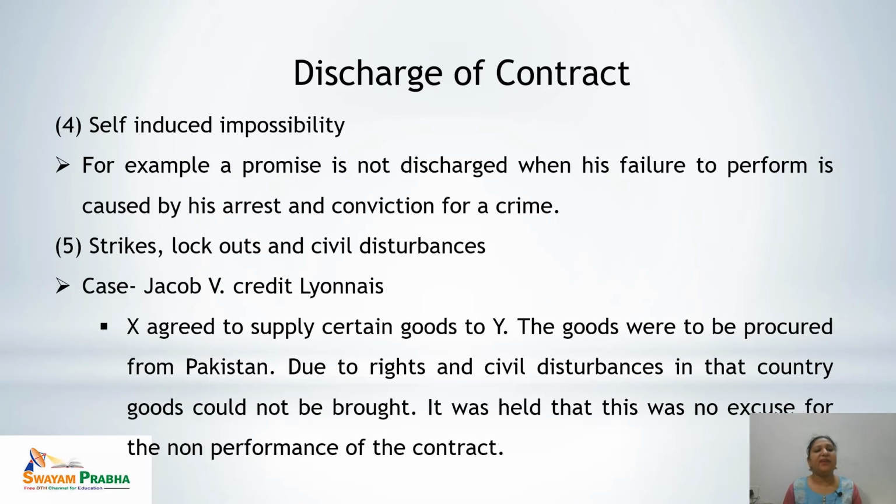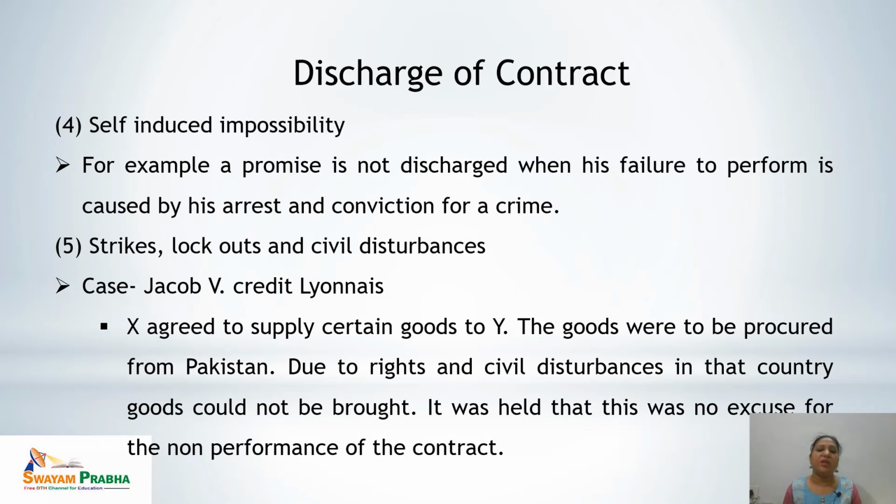Next one is self-induced impossibility. If the promiser has some kind of situations or conditions which have induced the impossibility to perform, even that would not be counted as impossibility to perform. Let's see the example. A promisor is not discharged when his failure to perform is caused by his arrest and conviction for a crime.